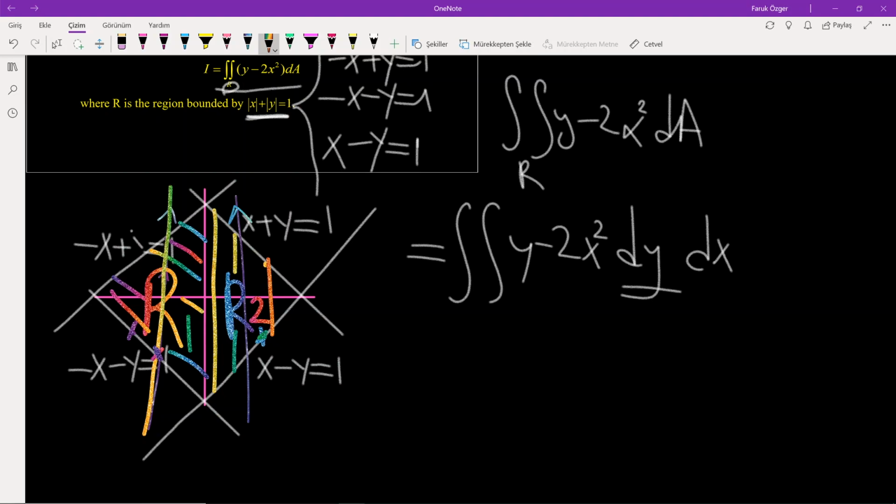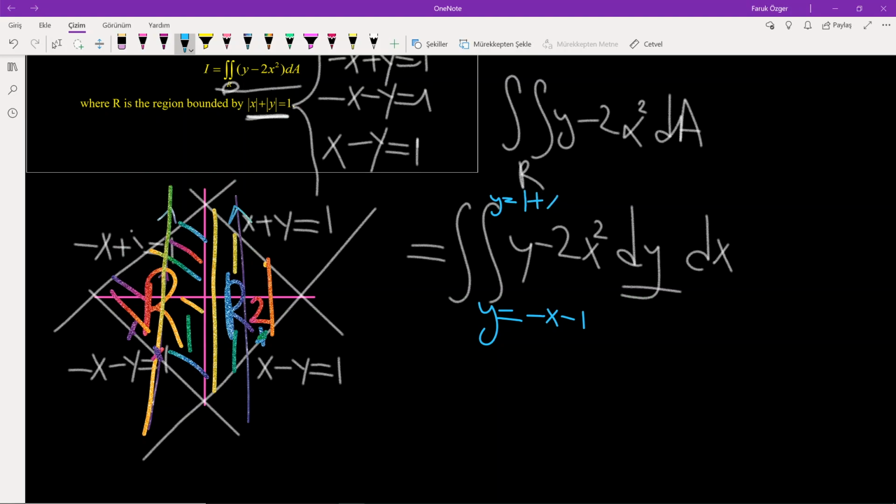So y goes from minus x minus 1 to the curve 1 plus x.